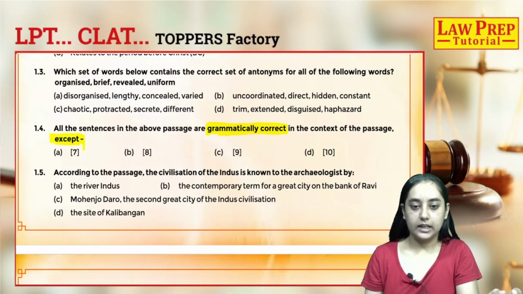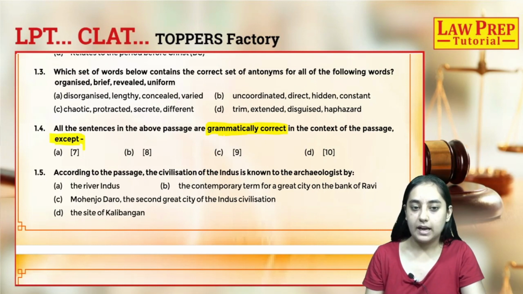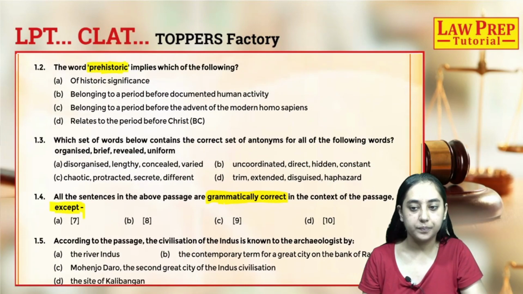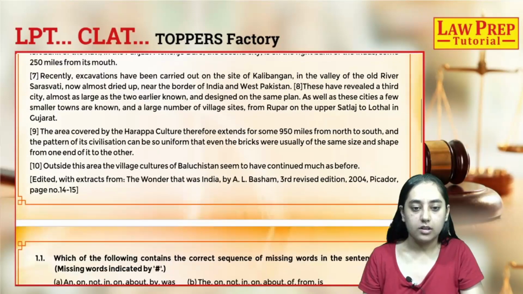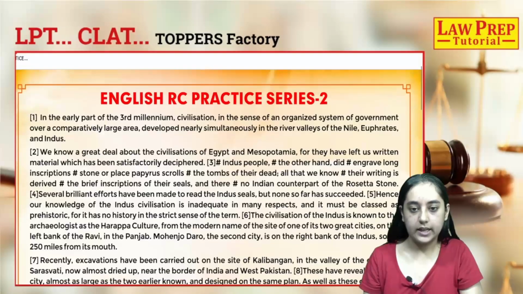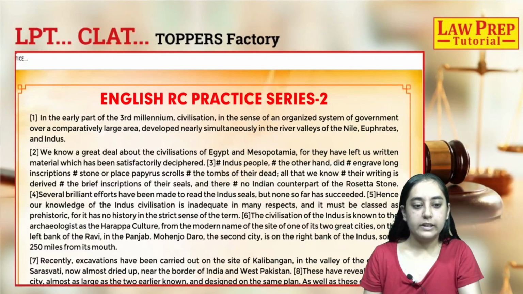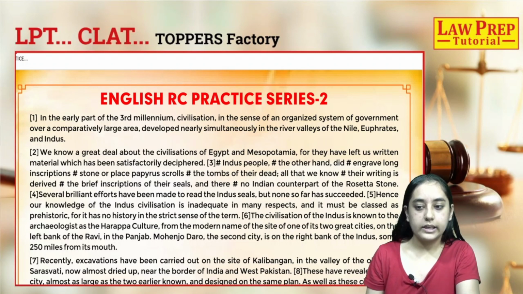By this analysis of the questions, we can come to the conclusion that in-depth reading of the passage is not required for this particular passage, right? So let's go to sentence 3 directly. We'll quickly read all the sentences in the whole passage, but we'll focus on the ones which have questions on them.